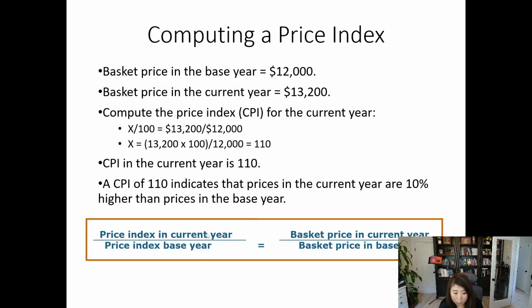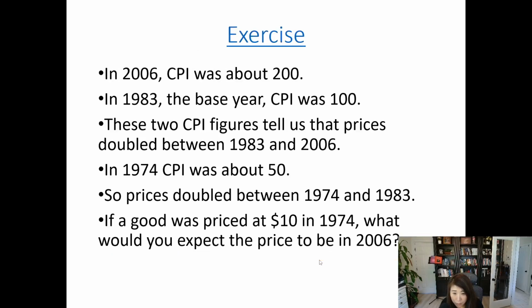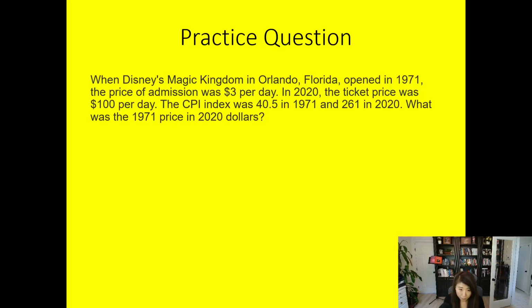On one side is the ratio of the price index, and on the other side is the price. The only thing we need to do is make sure the numerators match in years and the denominators match in years. So if the price index in the denominator is for 2000, the basket price in the denominator also has to be for 2000. We are applying this formula to solve this question.